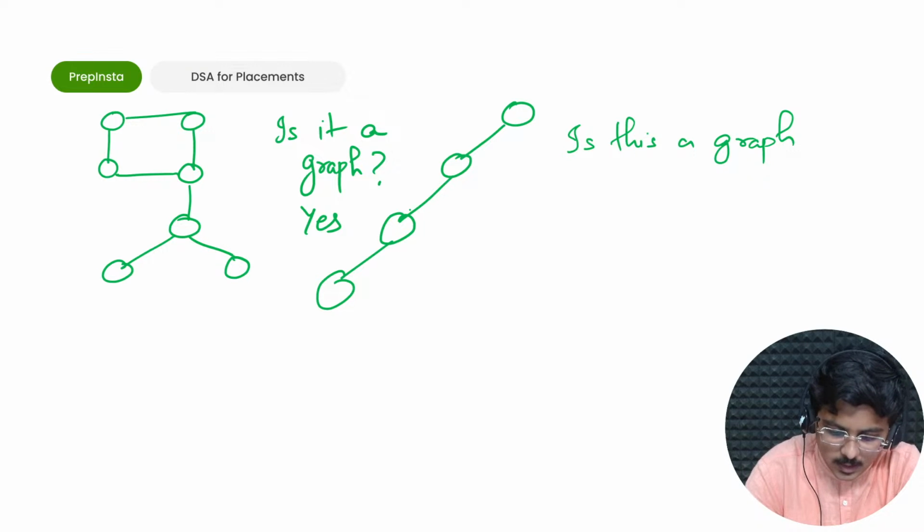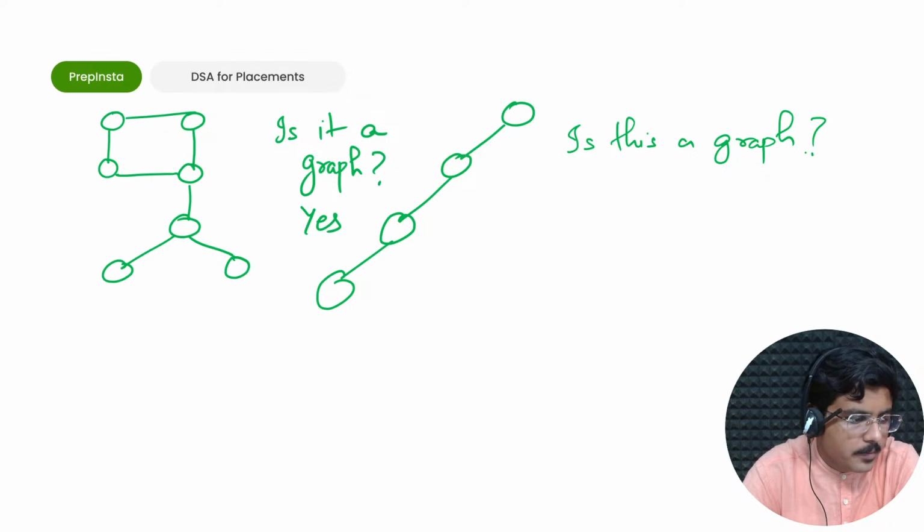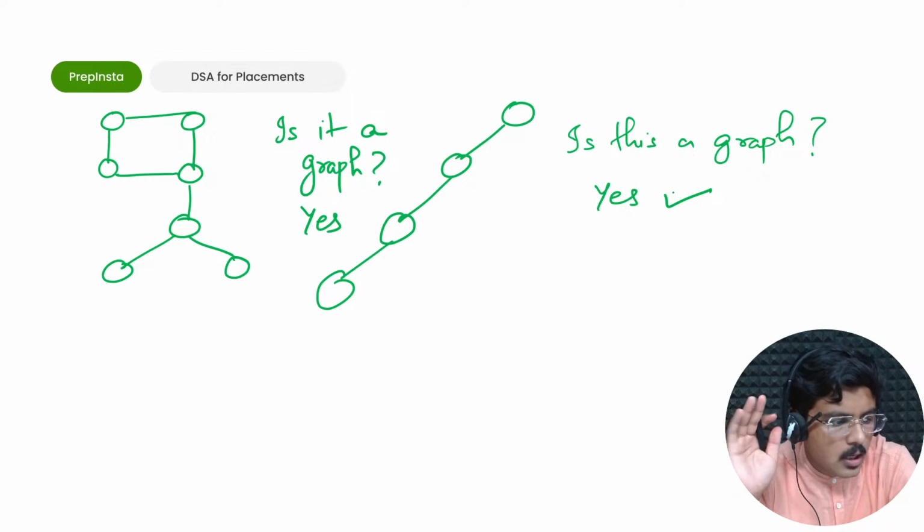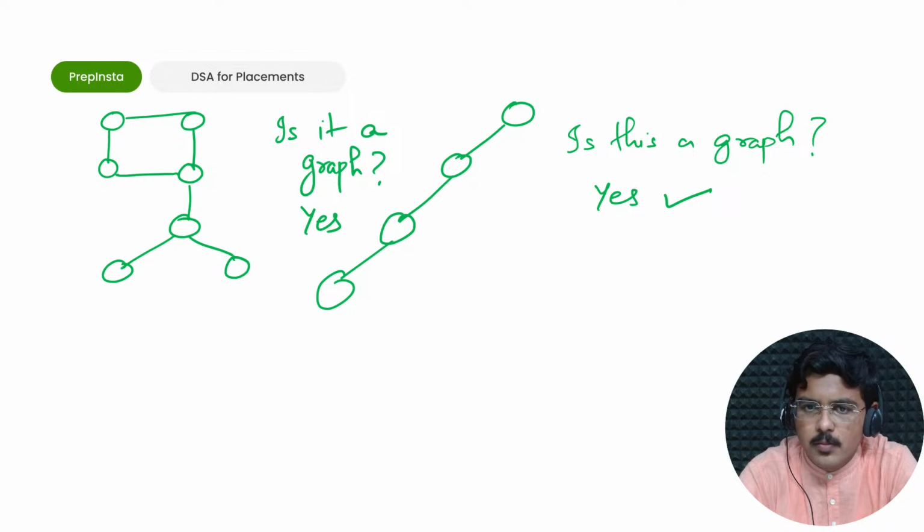In a straight line, in a skewed manner, I have joined the nodes. Is this a graph? Tell me. Yes, absolutely correct. Same definition works. A combination of nodes and edges.